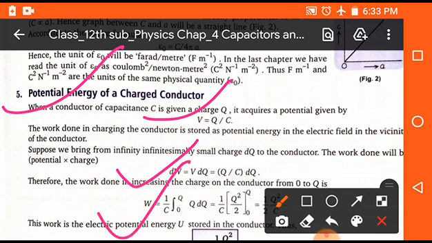But here we have to find the total work done, because we have to find the total energy stored in the conductor. So W is equal to, on integrating, 1 upon C integration from 0 to Q of Q dQ.